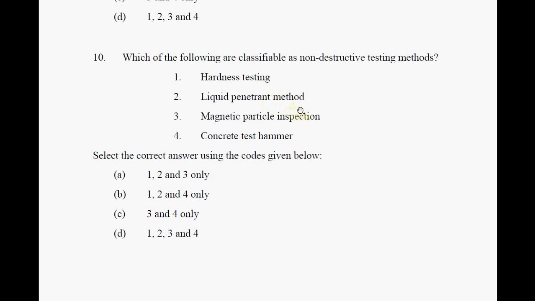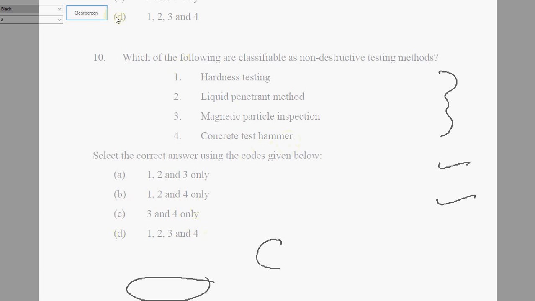And liquid penetrant method, again, it's quite obvious. For a concrete, you can imagine liquid penetrant method is definitely non-destructive. Magnetic particle inspection, obvious, it's a non-destructive method. Concrete test hammer, it's more of a simple iron hammer where the intention is not to break, just to test if it is strong, with the kind of vibrations and the feel of the hit that you do with a hammer. So obviously all the four are non-destructive methods. So it is choice D here.